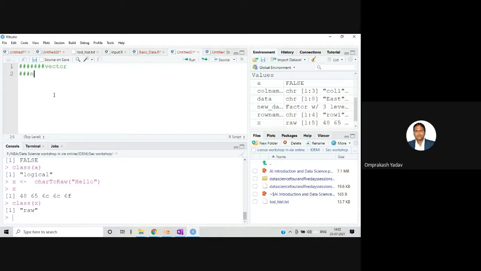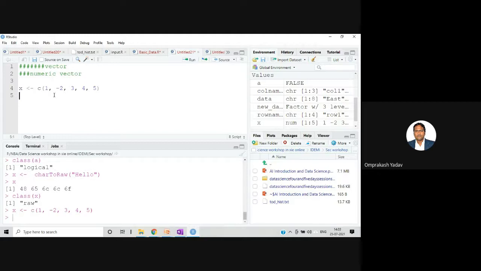I can create an x variable, and I can write with the help of the combine function: 1, -2, 3, 4, 5. So this is my numeric vector.